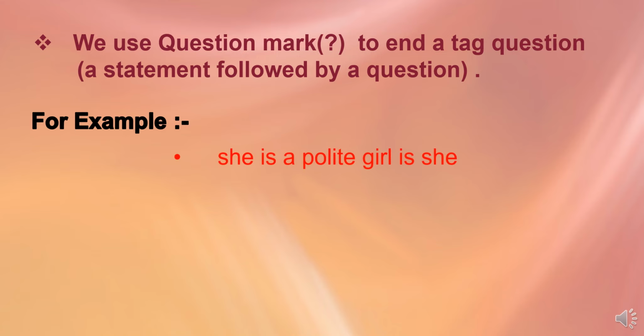Let's see the example and get more clarity. She is a polite girl. Is she? It means I know that she is a polite girl, but when I speak the sentence, I observe whether the other person likes it or doesn't like it, right? If I want his or her opinion about my statement, at that time I will ask a short question.